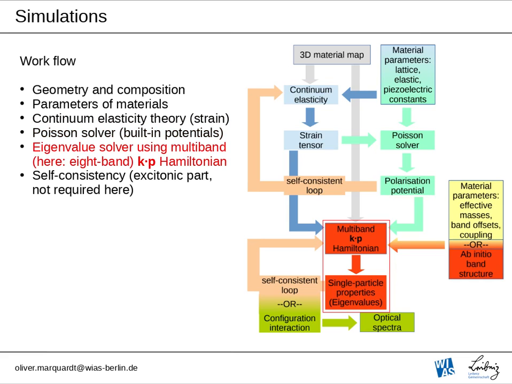In the next step, we employ an eigenvalue solver using a multiband, in this particular case an 8-band k·p Hamiltonian, which takes more material parameters like effective masses, band offsets, band couplings and so on into account. And finally, we would be able to do a self-consistency loop, but for this system that does not play too much of a role, so we have not used this.